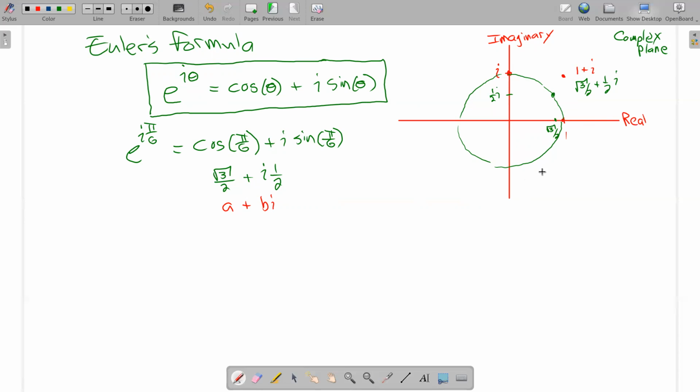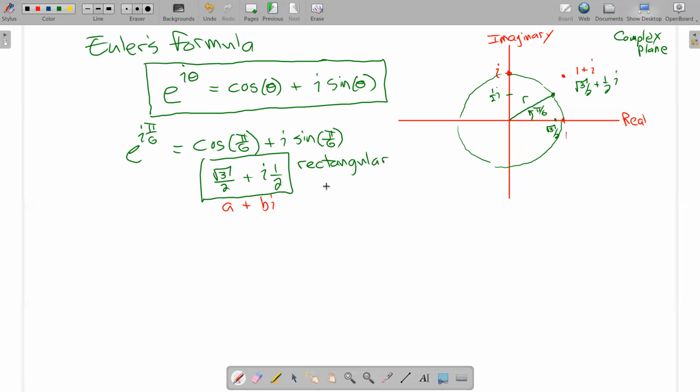Now think about this point for a second. Square root of 3 over 2 for x and 1/2 for y. That point right there has a radius of 1 and an angle of pi over 6, right? That's where we got this from. So this is going back to our polar relationship. This right here is the rectangular version of this complex number.